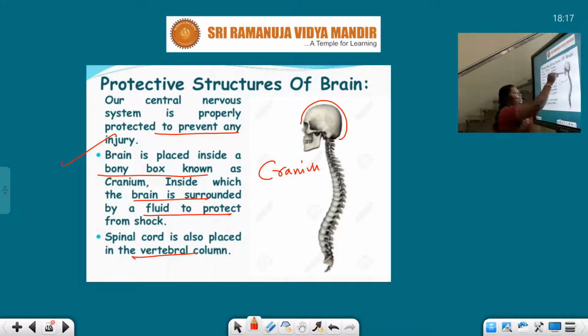In the same way, the spinal cord is placed in the vertebral column. This is the vertebral column. It is well protected with this safety guard.